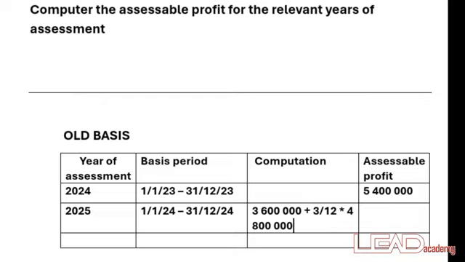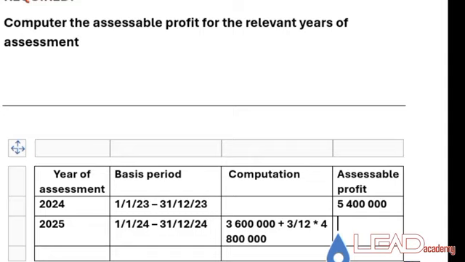And you know that during our old basis says 1st of January 2024 down to 31st of December 2024. We have used up 1st of January to September. What remains? 1st of October down to December. Now 1st of October down to December continues in the next adjustable profit, which was 4.8. That's the reason why we counted from October, November, December, which was 3 months, divided by the full months in a year, which was 12, then multiply it by the adjustable profit, which was 4.8 million naira. We are going to have 4.8 million.